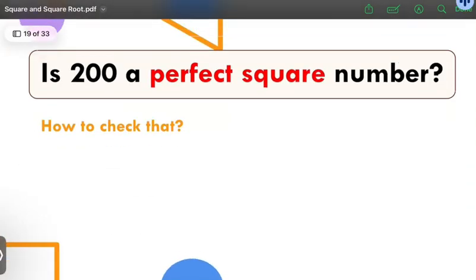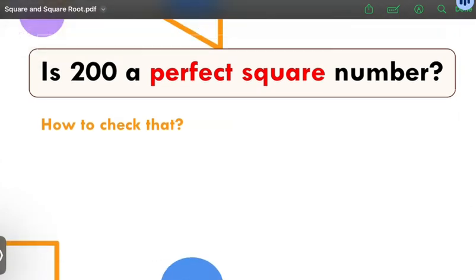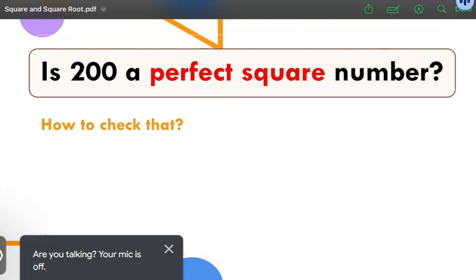So, how to check if it is a perfect square number? Do you know the process? Sir, you do long division? Yeah, long division is one of the methods.